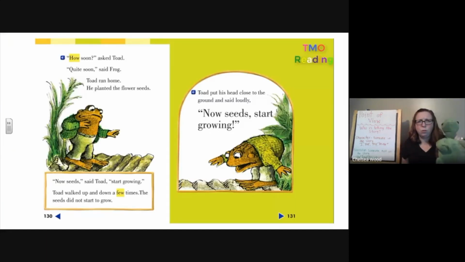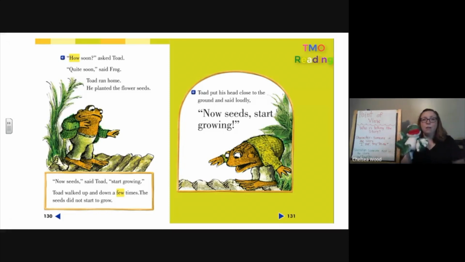"How soon?" asked Toad. I'm going to ask you a question. How did I know that that was Toad talking? Right, and how else? Right, I heard two things. We knew it was Toad because there were quotations. That meant it was a character. And we knew it was Toad because it said, asked Toad.